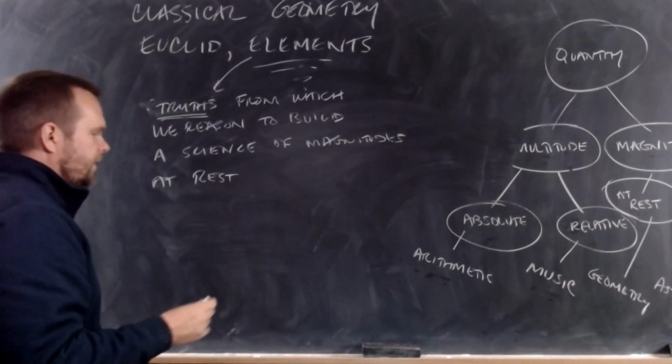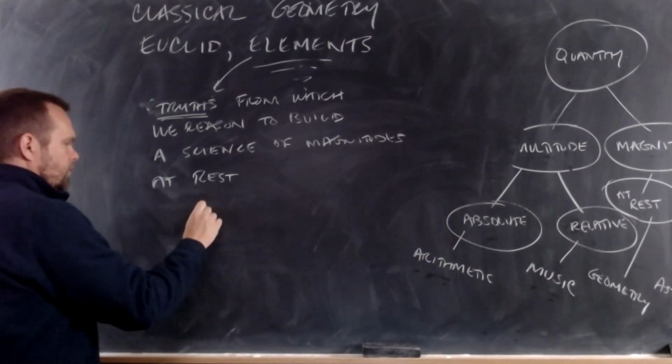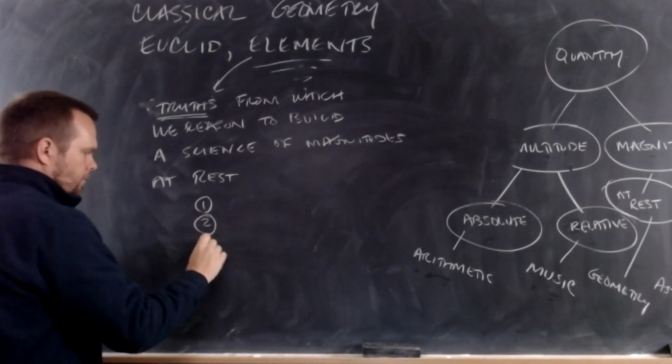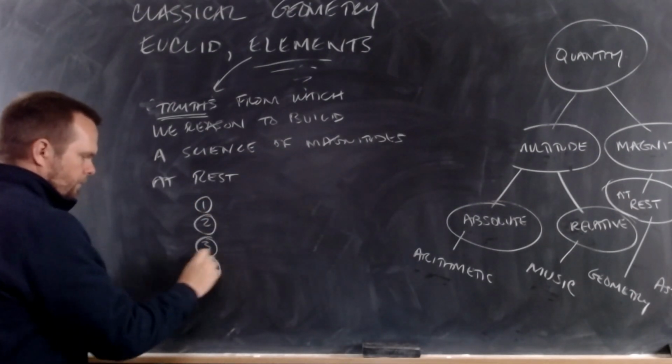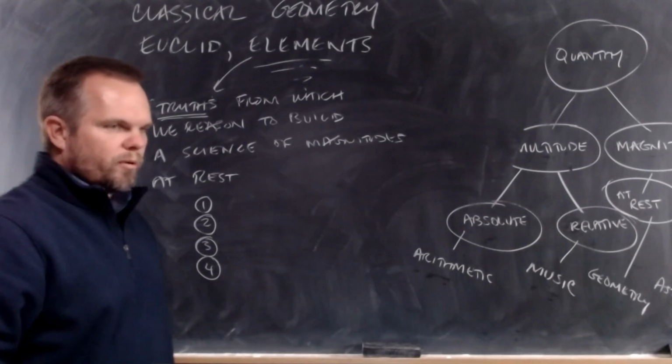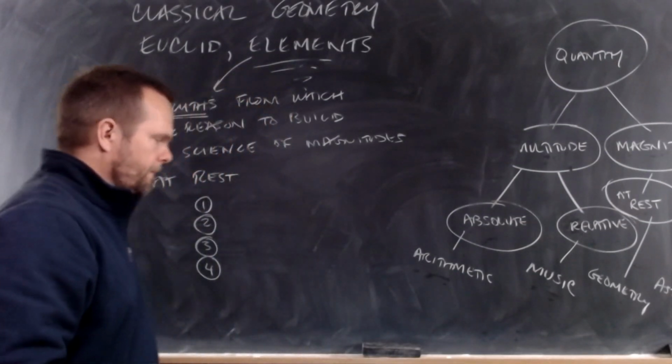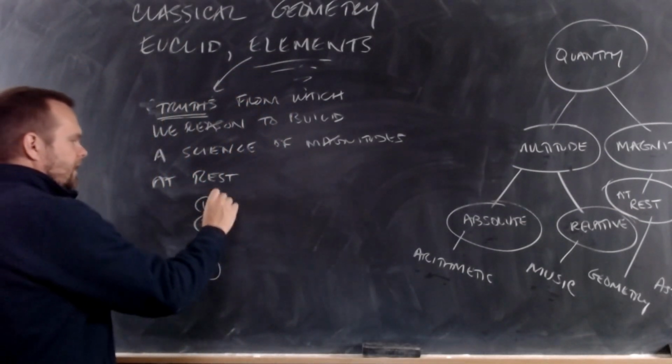These truths, there are 4 kinds of truths. Four truths we're going to learn. The first is definitions.